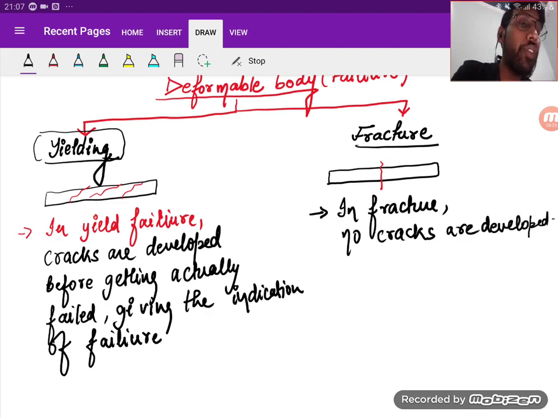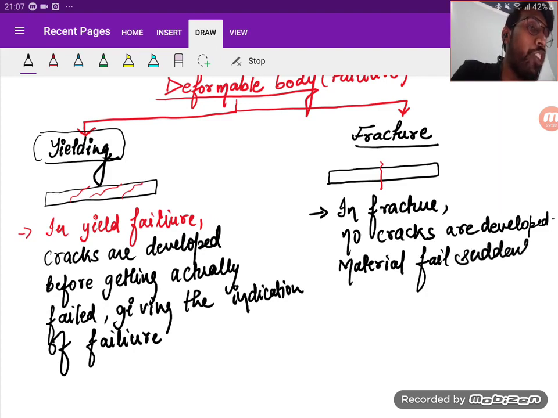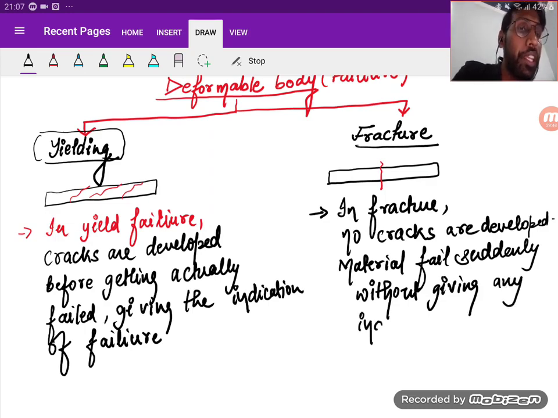The material fails suddenly without giving any indication. No indication is given. The material is going to fail suddenly. Okay, is it clear?